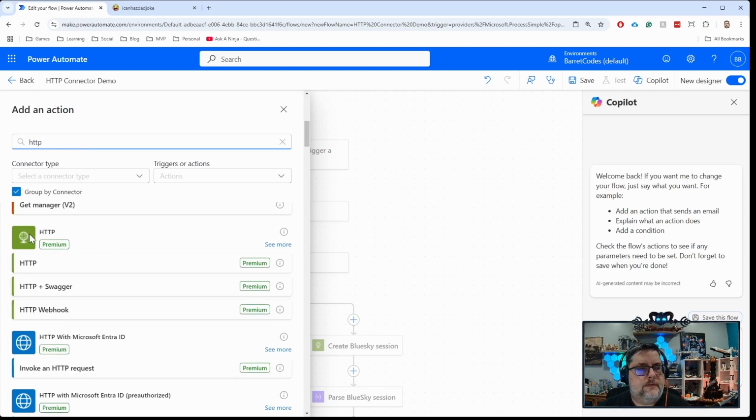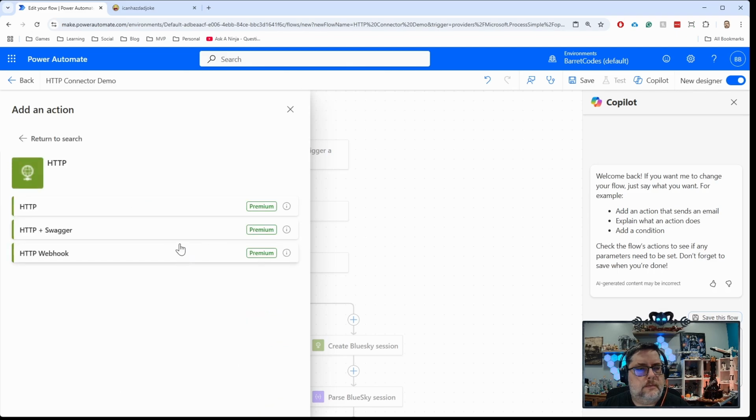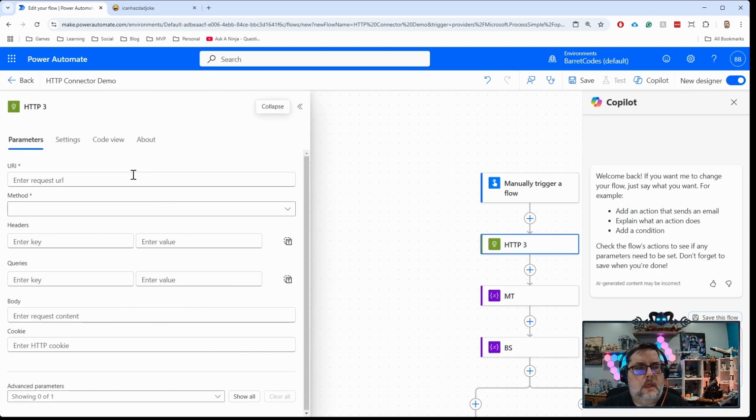And if you scroll down, you'll find this one here. It's one of the premium connectors, so it does require a license in order to use it. There's a couple different versions of it here. We've got the base one, which is the one we'll be demonstrating. There's one with Swagger and a webhook. We won't really go into those. Those are less useful, but they're out there in case you want to use them. There are just those three, so we'll hit the base one.